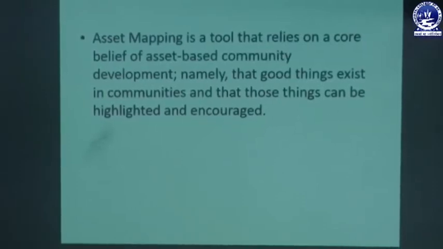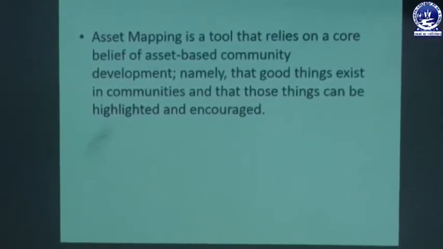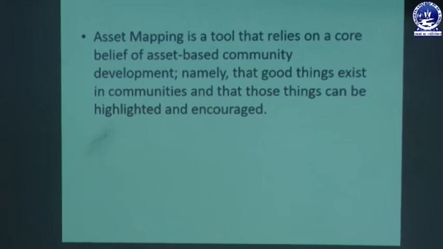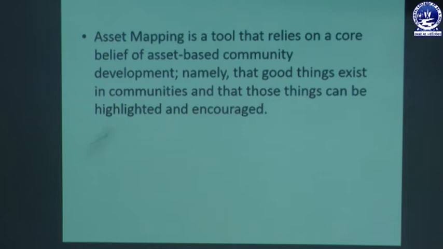So what this asset mapping is, in today's class we are going to discuss. Without much delay, let's start our class of today's social management, that is asset mapping. This asset mapping is a tool that relies on a core belief of asset-based community development, namely that good things exist in communities and that those things can be highlighted and encouraged.